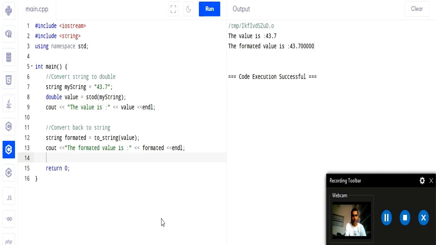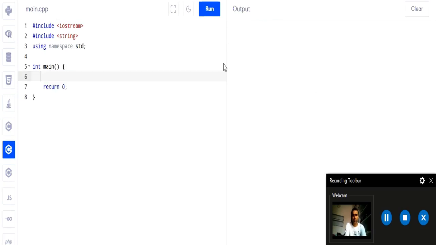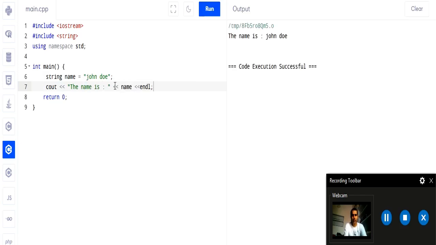Alright, now the last topic in string is input output operation. So let us see that also. So remove all this and clear this console also. Now take a variable string name equal John Doe. Now we have been doing this from the beginning. See cout. So this is one of your output operations. So here the statement is the name is. Alright, so this is how you get the output. The name is John Doe.